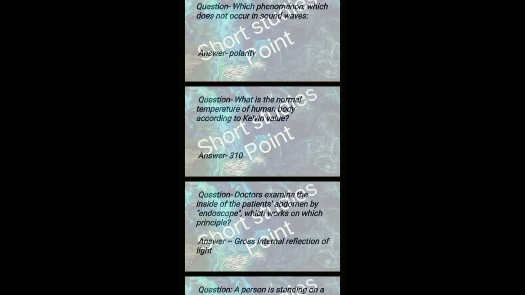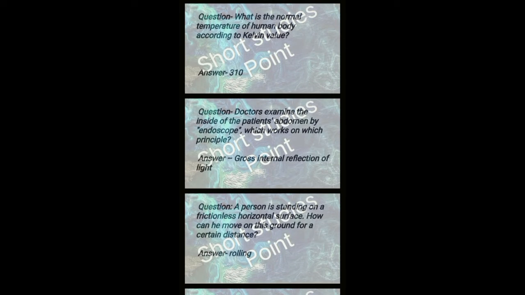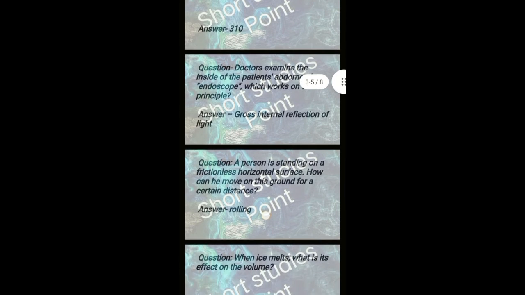Question: which phenomena does not occur in sound waves? Answer: polarity. Next question: what is the normal temperature of human body according to Kelvin value? Answer: 310. Next question: doctor examine the inside of a patient abdomen by endoscope, which works on which principle? Answer: total internal reflection of light.